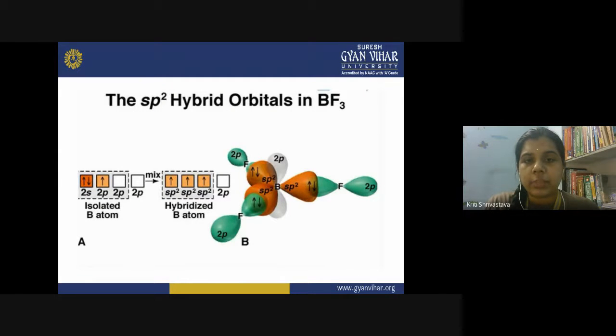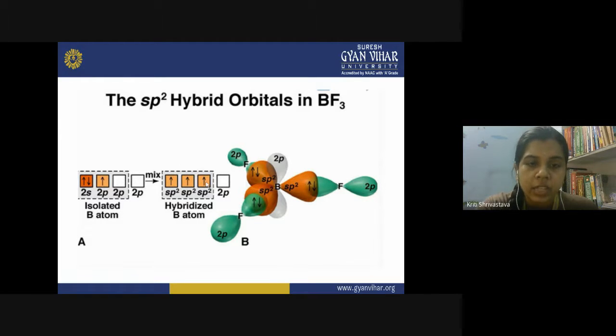So this is the sp2 hybridization in BF3. In BF3, you have the electronic configuration of the isolated boron atom. This is 2s2 and 2p. The 2p orbitals, py and pz, are empty. But this is the ground state electronic configuration. But when it comes to the excited state, what happens? Now one electron goes here and they undergo hybridization. So the 2s and 2p orbitals undergo hybridization, and as a result of this,